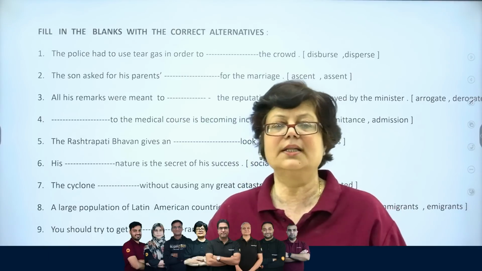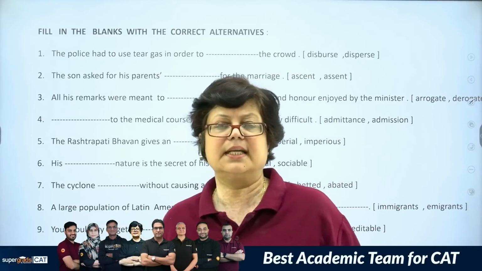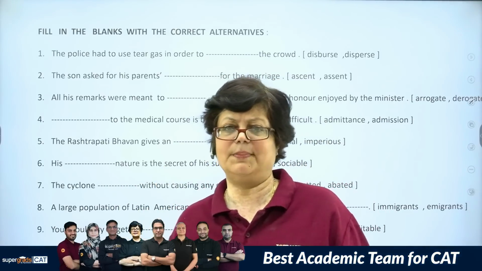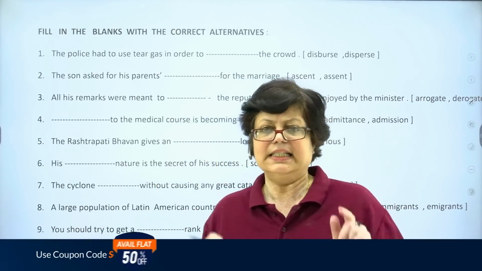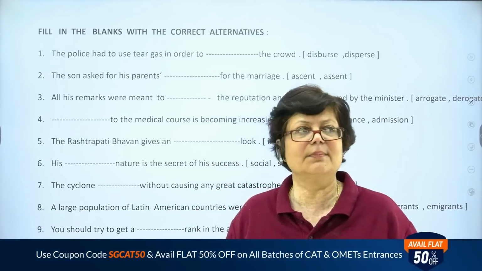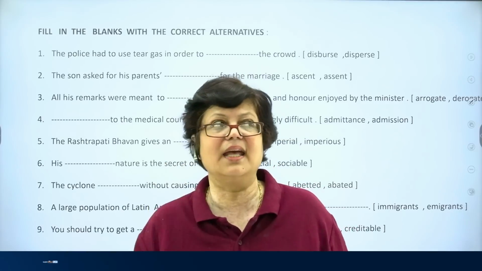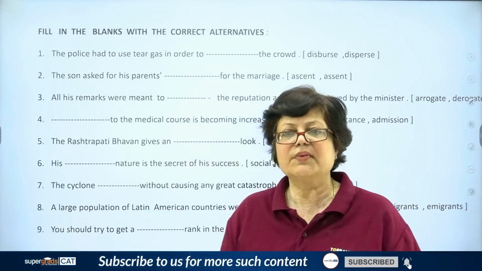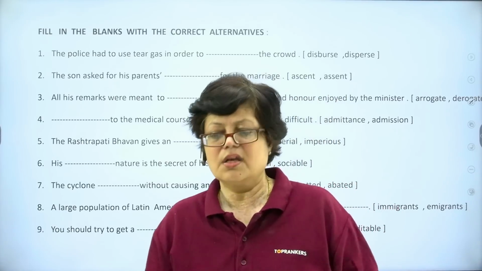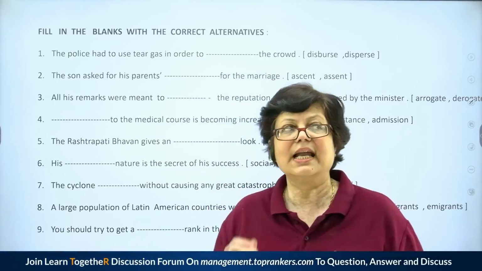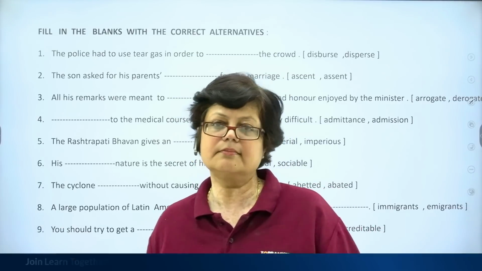Don't go through all the options, just look at the stem. Have a look at all the four, five, six questions which appear underneath the passage. Then reread the passage. There's no harm in visiting those specific areas from where the question has been asked. This way, you will be focused, you will know where you have to pay the utmost attention, and you will be able to select the correct option, right?